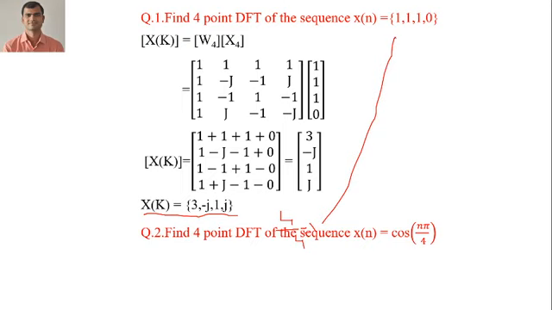Okay, find the 4-point DFT of the given sequence cos(n pi by 4). Here it is already mentioned that capital N is 4, so the range of n is 0 to 3. You simply put n as 0, 1, 2, 3, and we get the sequence x of n. Then you get the answer for X of k by adding all these values, divided by capital N as 4, and you get this as the answer.